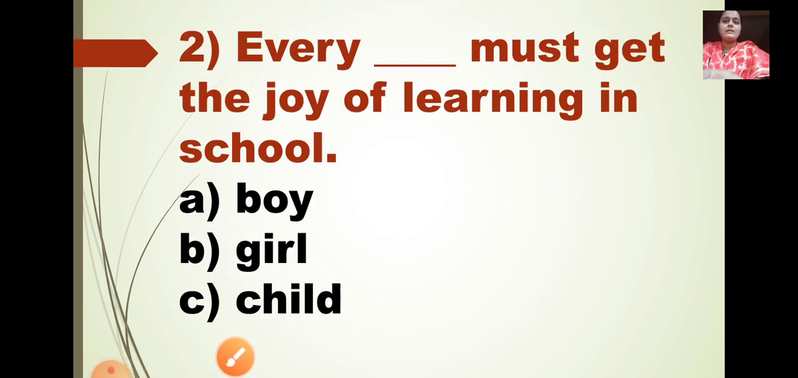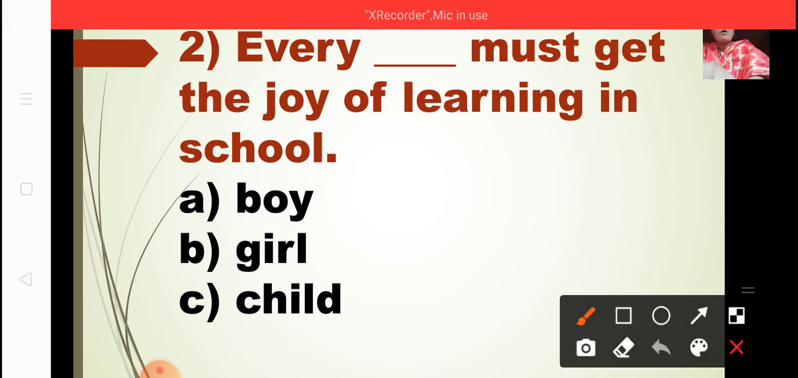Now second one, every dash must get the joy of learning in school. A option is boy, B option is girl, and C option is child. Every boy must get the joy of learning in school. Only boys are allowed to go to school nowadays? No. Every girl must get the joy of learning in school? No. So every child means a boy or a girl, means all. Children means who? Boys, girls mix. They all are called children. So every child, that is the C option, is the correct option. So I am going to tick child. Every child must get the joy of learning in school.